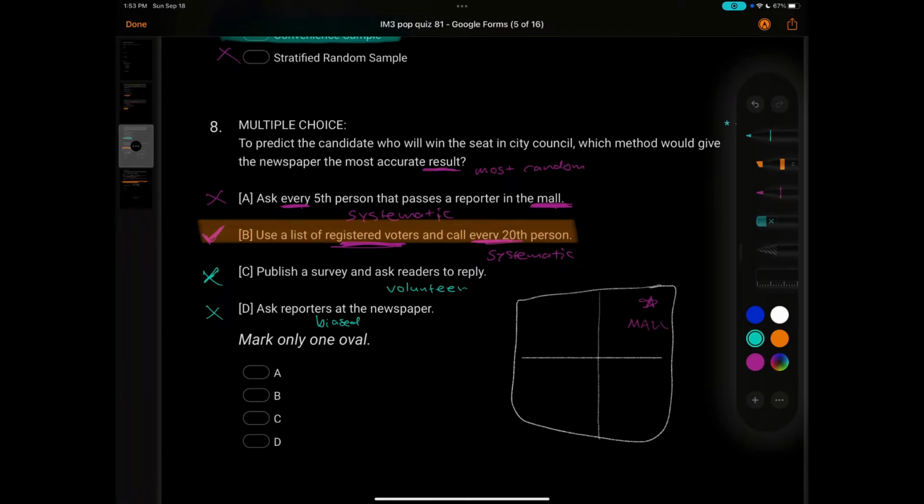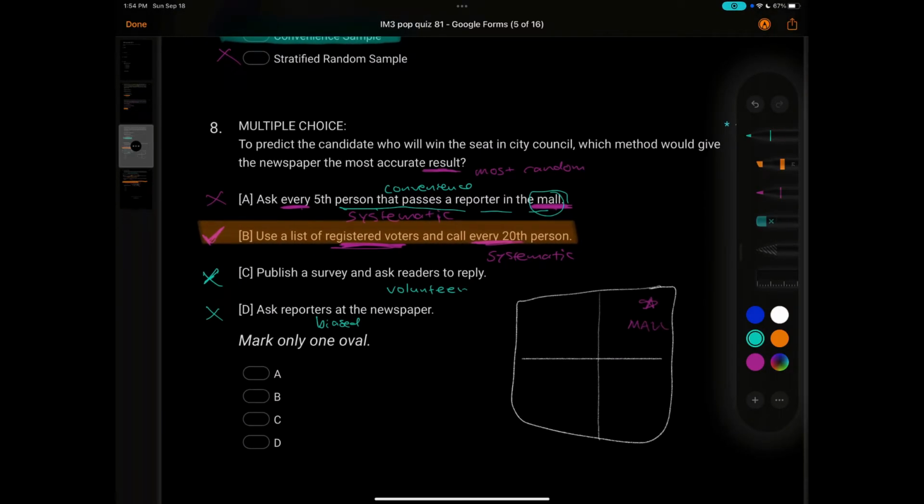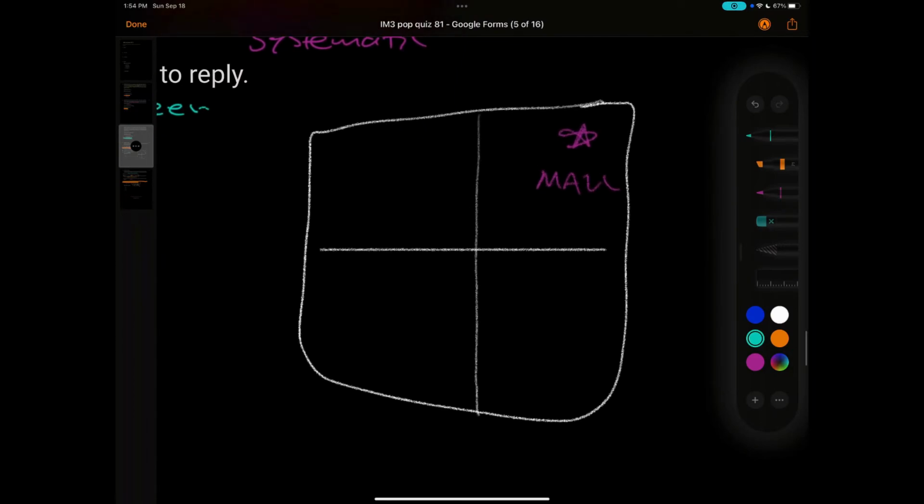All right, the other reason why I also thought A was incorrect was, number one, it's a convenience to the reporter that people are just passing them at the mall. And another reason why I thought that one was incorrect was the mall. Let's just say the square represents the whole city, and the mall is only in the northeast region of the city.